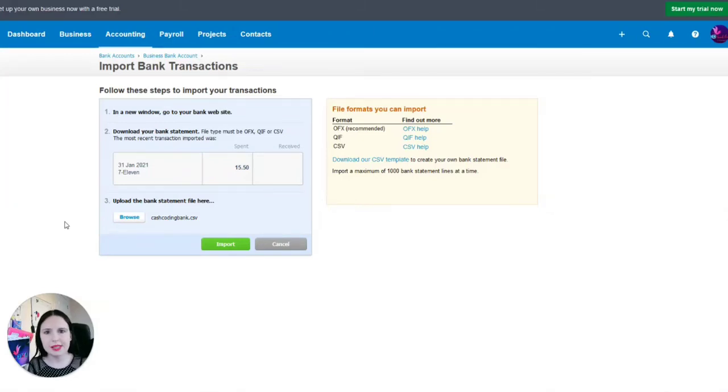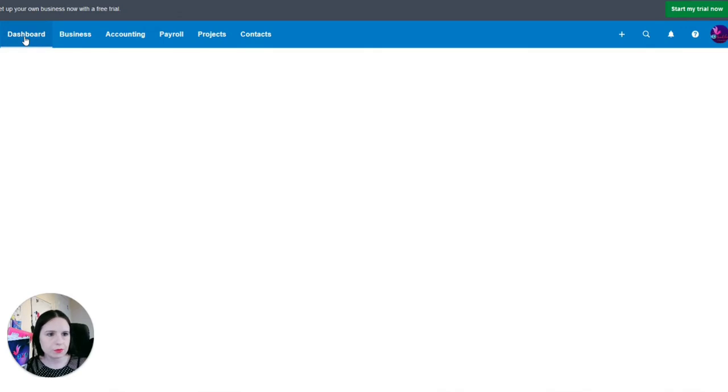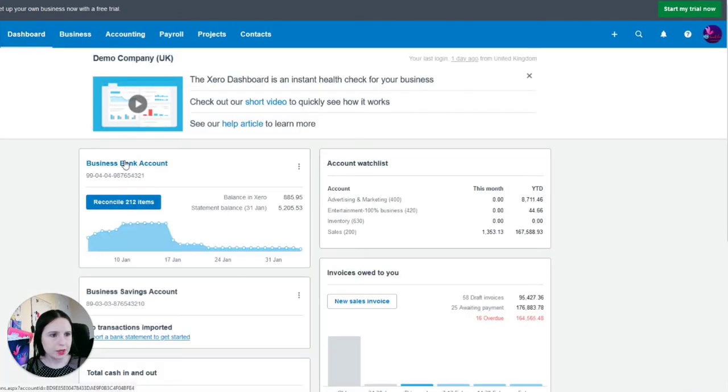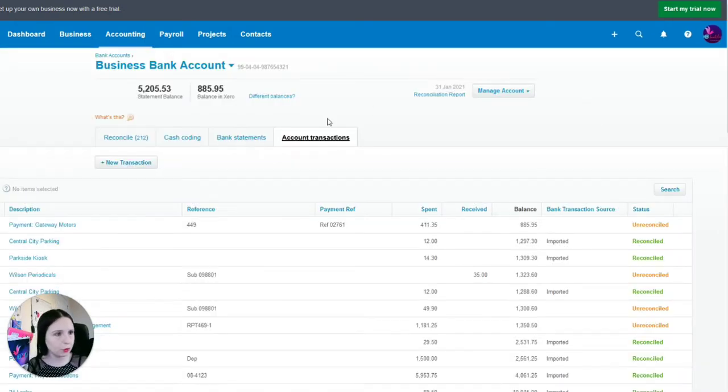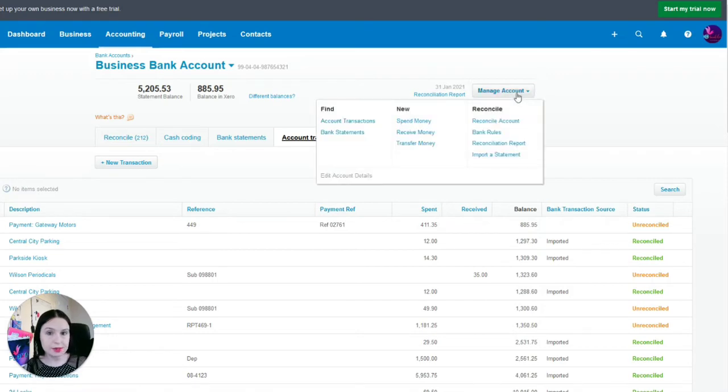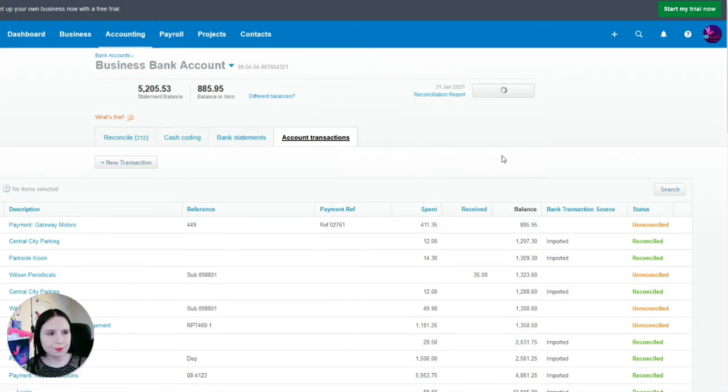Another feature of Xero is the ability to upload CSV documents straight into Xero. Now I'm going to show you a little demonstration of how to do this. So, if you want to import a bank statement CSV, you go to Dashboard, Business Bank Account, or whichever bank account you would like to import. Manage Account, Import a Statement.